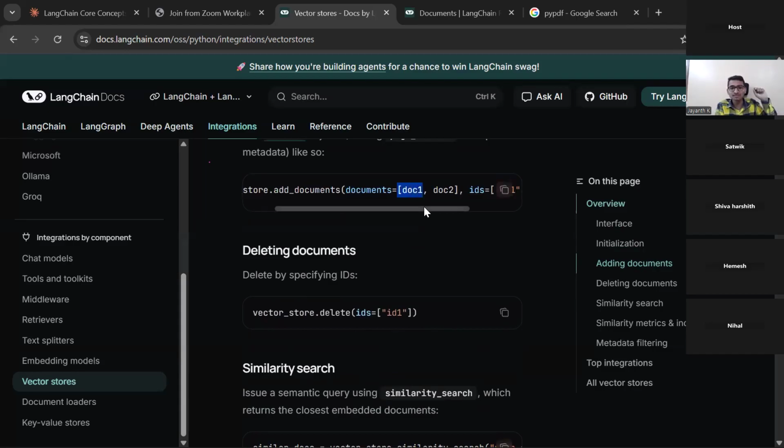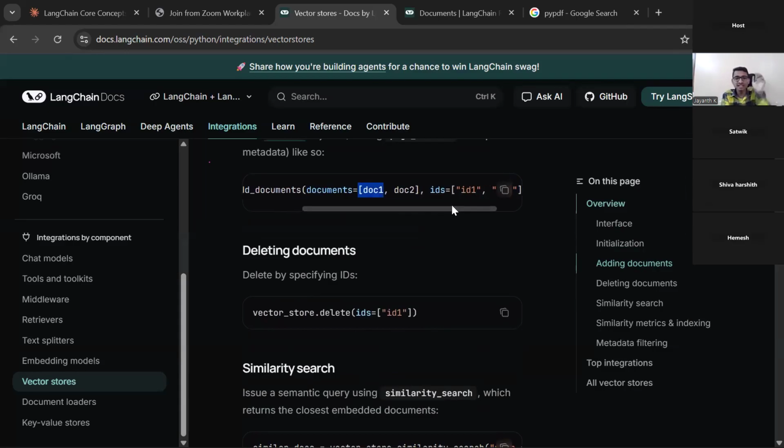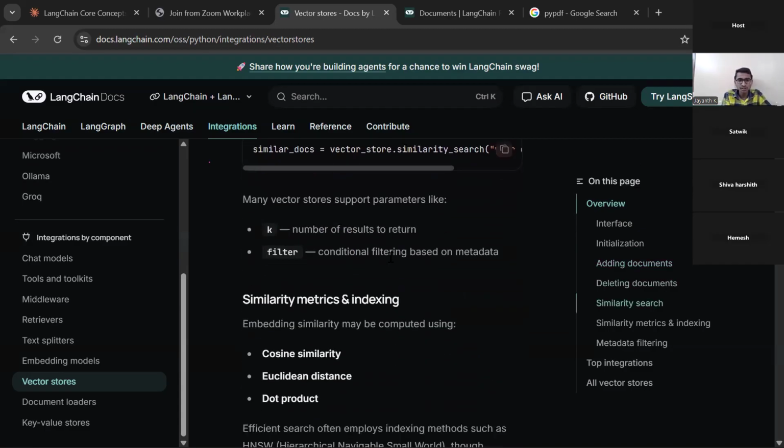It's like an index, right? In a dictionary, you have a key-value pair. The value is our document. What is the key? Your ID. So that you can refer to it again, you can delete it, you can do many things, right?